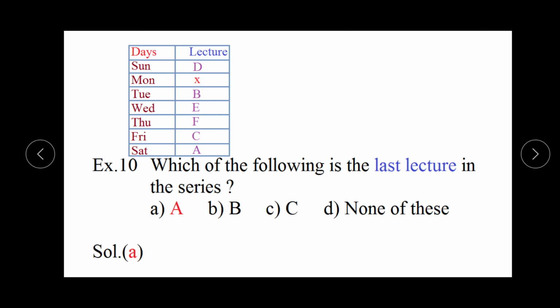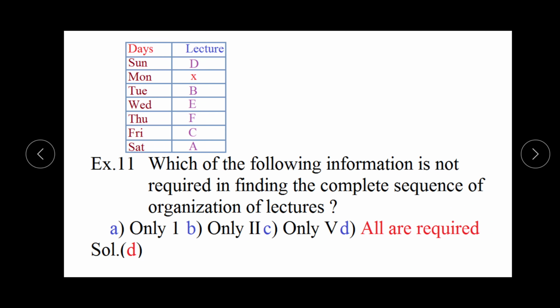Which of the following is the last lecture in the series? In the series, the last lecture is A, the first option. Which of the following information is not required in finding the complete sequence of organization of lectures? It means it is asked which information is not required to arrange this list. But you can clearly see that all the information was required to arrange this series. So there is no information which is not required. All are required. The fourth option.